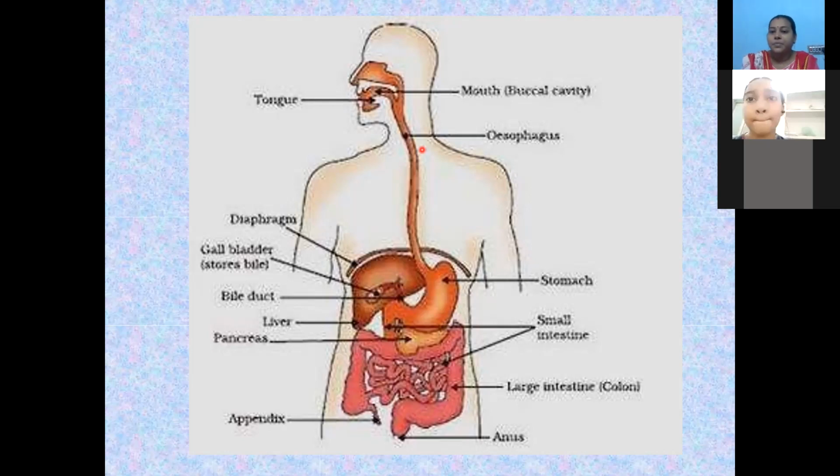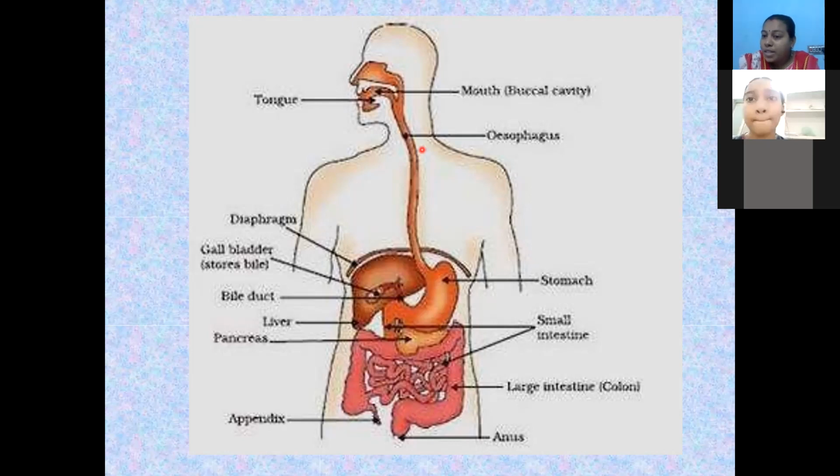Next, the stomach. The largest part of the digestive system is the stomach, generally a J-shaped structure. The stomach is a muscular bag, and in the stomach, we should talk about the digestive juices and HCl. The inner walls of the stomach secrete some digestive juices. These juices consist of enzymes, HCl, and mucus. Enzymes, hydrochloric acid, and mucus.